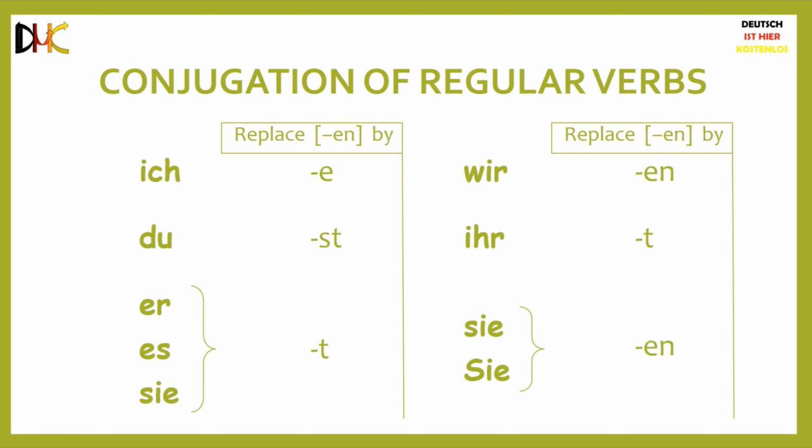So there will be at the most 6 conjugated forms of a verb, one for each set of pronouns. In case of regular verbs, however, there are 4 conjugated forms, one for ich, one for du, one for both er, sie, es, and ihr, and the last one for both wir and sie or capital Sie.